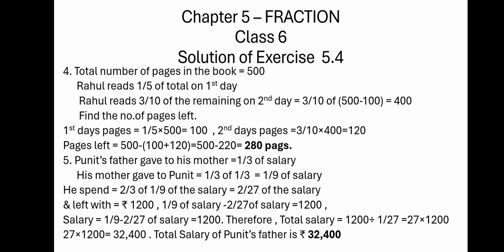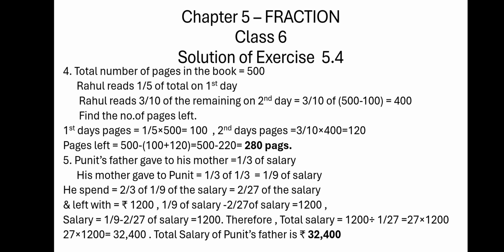So first day's pages is 1/5 into 500, that is equal to 100. And second day's pages read by him is 3/10 multiplied by 400, which is 120. So pages read by him is 100 plus 120, and that is 220. 500 minus 220 gives you 280 pages.